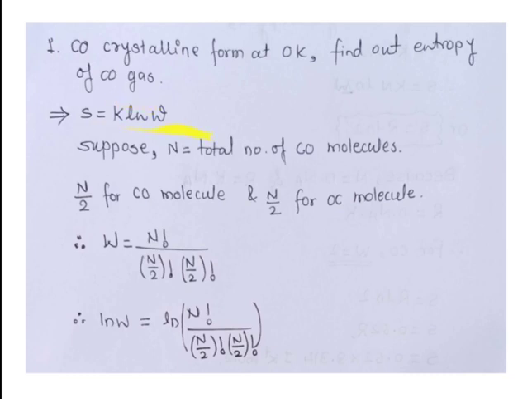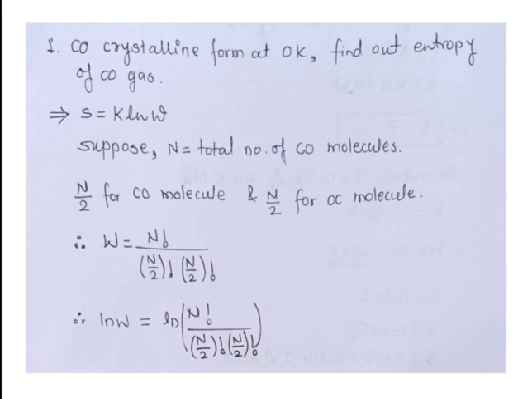So our equation of entropy is S equals k ln W. Suppose capital N is the total number of carbon monoxide molecules. We have two orientations of carbon monoxide, CO and the second orientation OC. Simply, the ways by which we can write the molecule, we can write it as CO or OC, meaning it's the same.